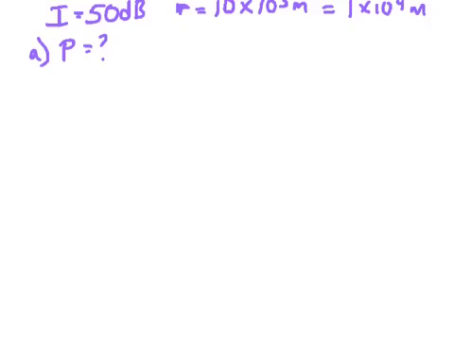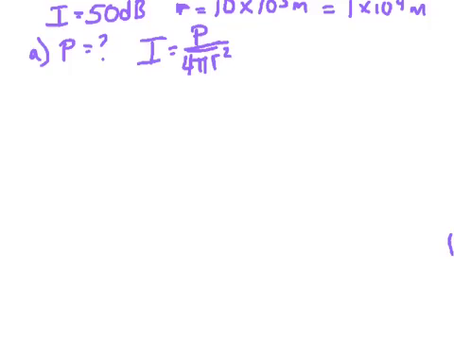So what do I know that relates power, intensity, and distance? Well, we had the equation I equals P divided by 4 pi r squared. That's the intensity relative to a spherical sound wave, which relates intensity, power, and the linear distance. So thinking of power, let's look at what we have.